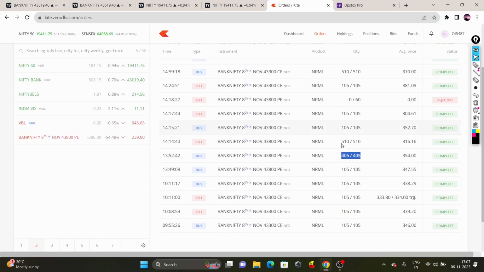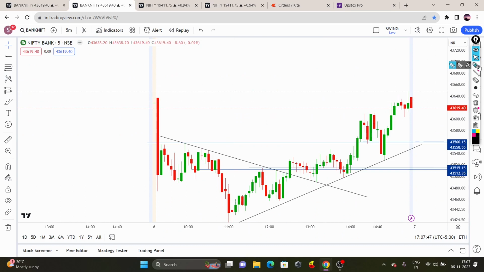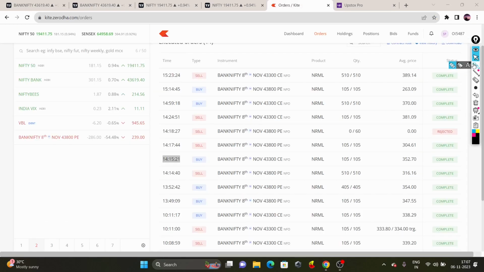When price made a breakout, I took my second entry around 215. 215 was my entry. So this was the breakout candle. I entered with just 105 quantities because I was waiting for some reversal so that I can get a small SL and enter with bigger quantities.